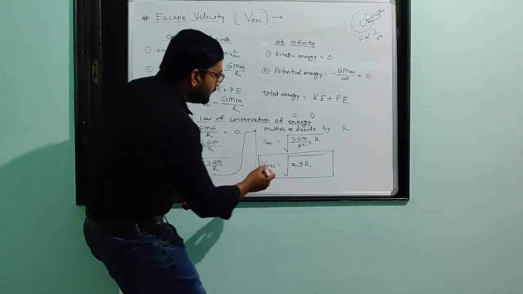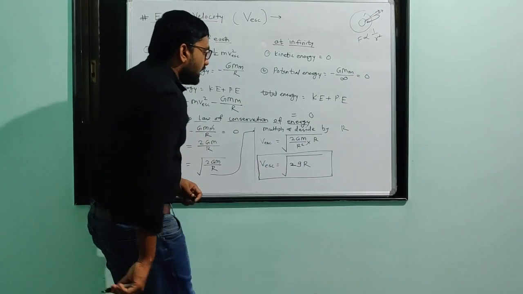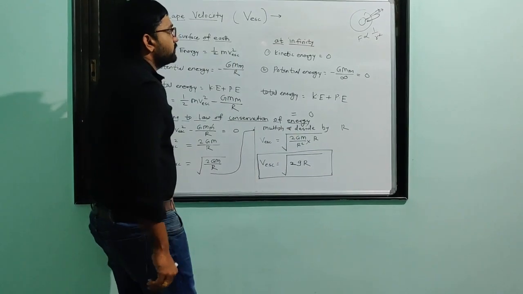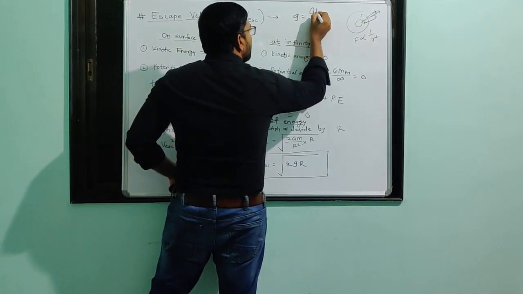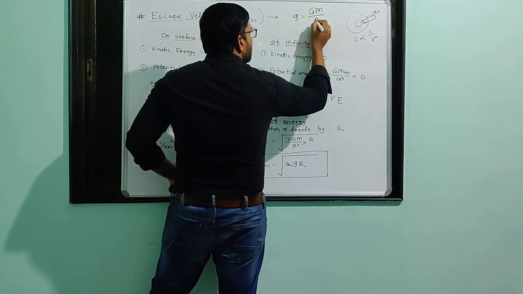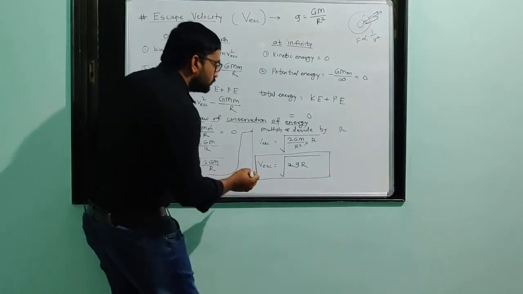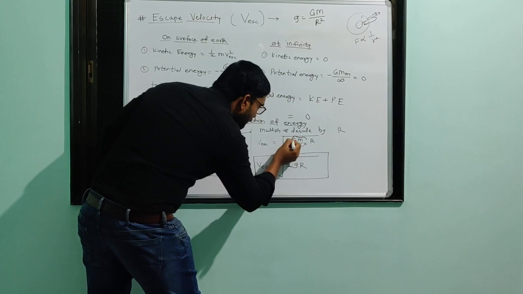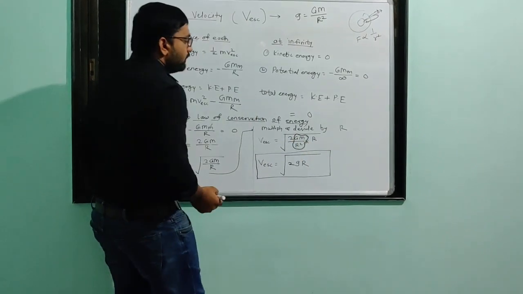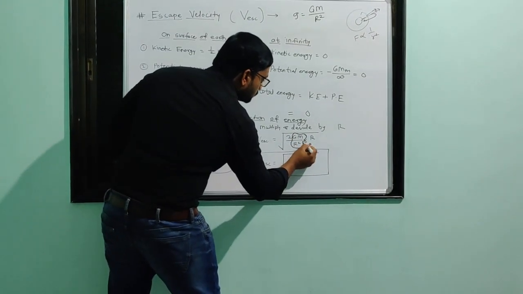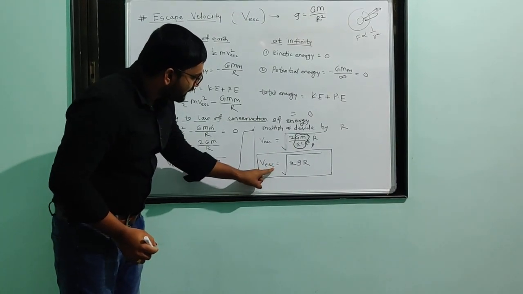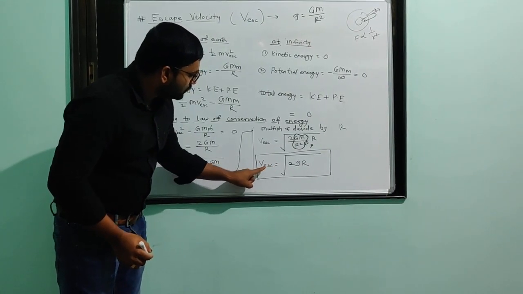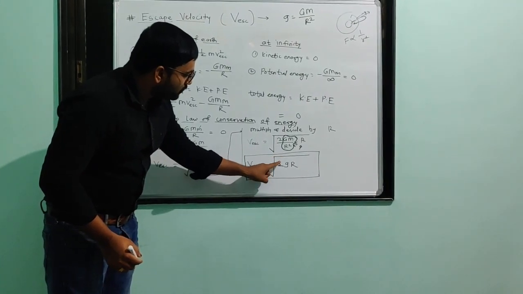We study small g is equal to capital G capital M divided by r square. So instead of this GM by r square, we have to put small g.